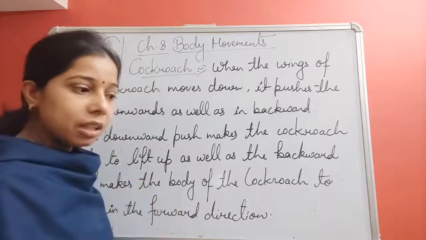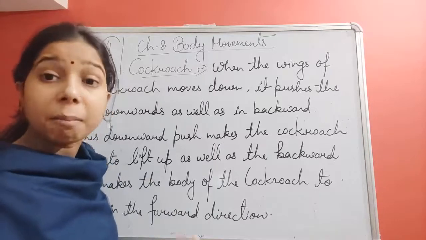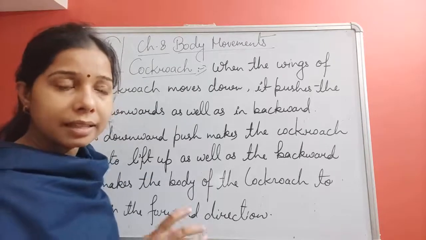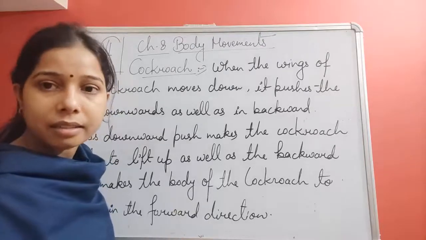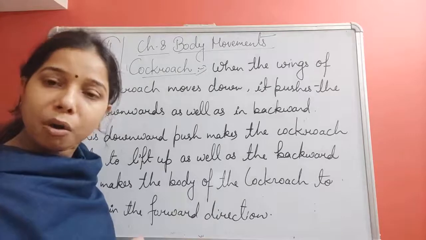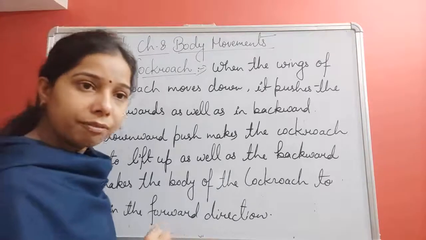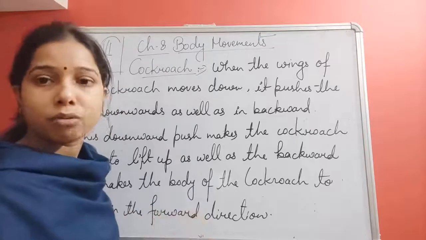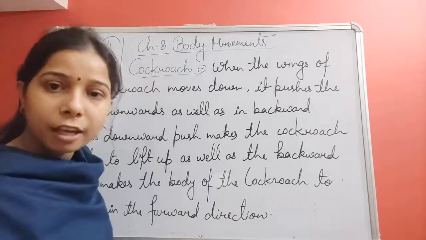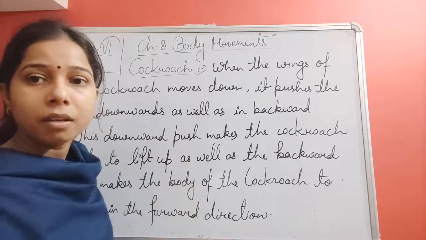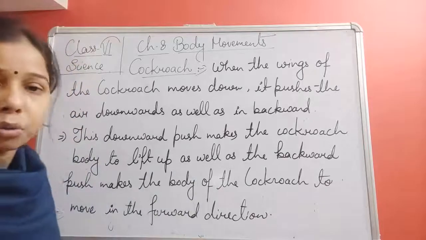So we have seen the cockroach used to move on the ground with the help of the legs, and there the muscles are responsible for that. Extensor and flexor muscles are there, which used to contract and relax and help in the movement of the legs. That's why they used to move on the ground. And they used to fly because of the presence of the wings, and these wings flap and push the air, due to which it is lifted up and forward. So this was about the cockroach.